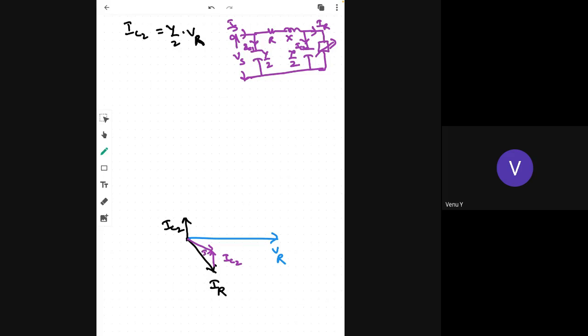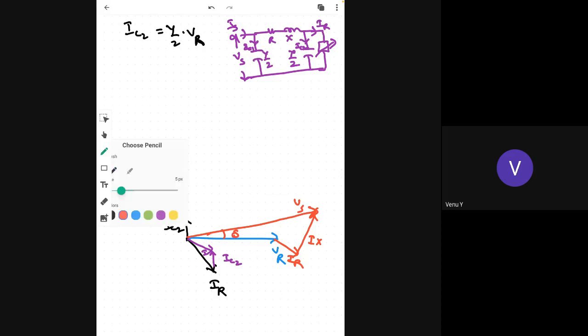So now I into R is the resistance drop, I into X is the reactance drop, and this is the Vs. The angle between Vs and VR is delta.